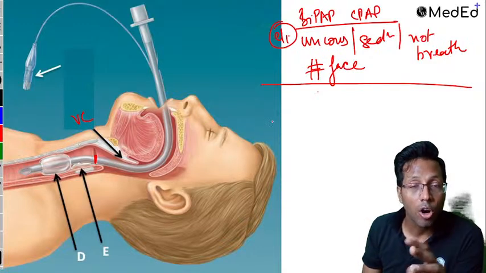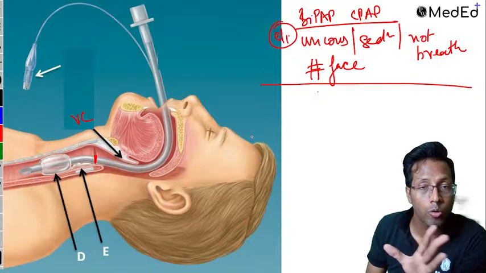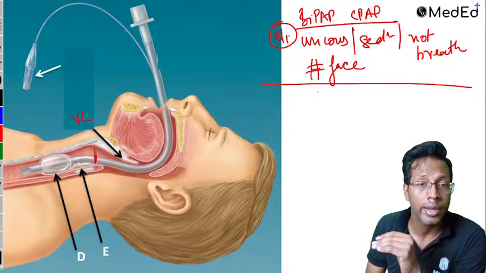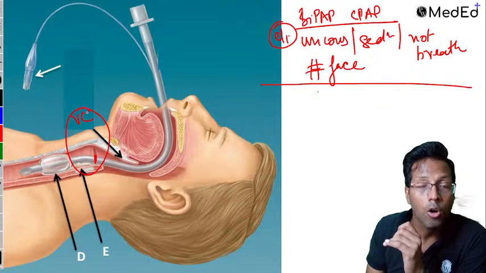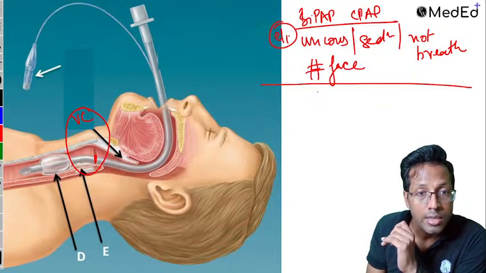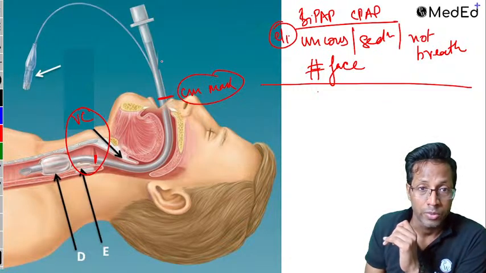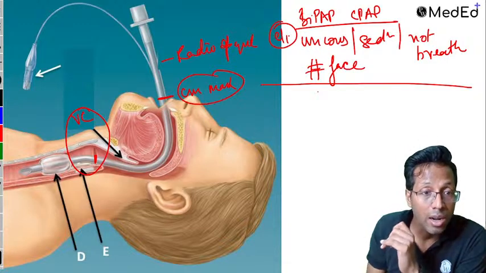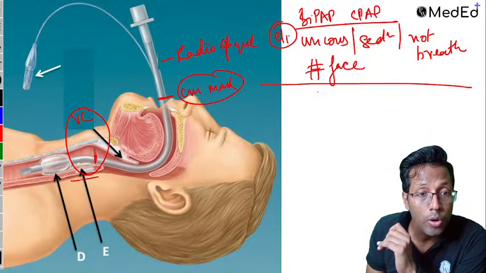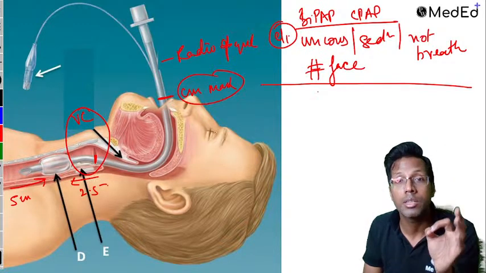First is the confirmation of depth of insertion. Right? Let me discuss that. How do you know that you have placed correctly, that it is not endobronchial, that it has not gone to one side or the other side? The first thing is that you will find the vocal cord guide or the vocal cord marker at the vocal cords. Second, you will find the centimeter mark at the teeth. Right? Third thing is the radio opaque line which you have seen. Correct? And the cuff lies 2 to 2.5 centimeter below the vocal cord and 5 centimeter above the carina. These are four things which tell you the adequate depth of insertion.